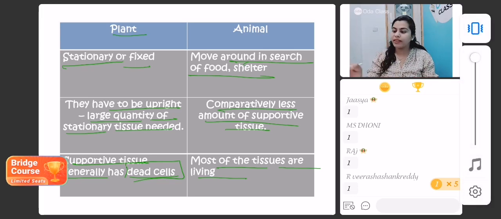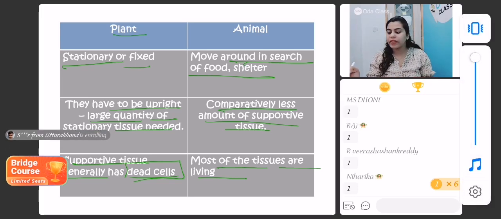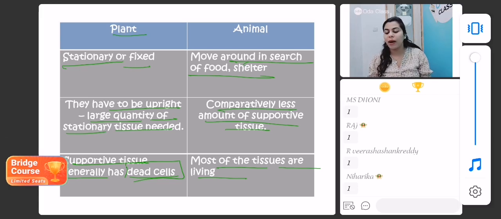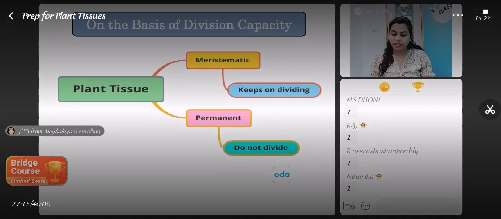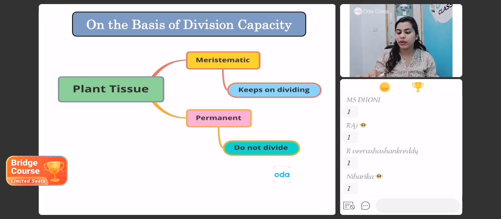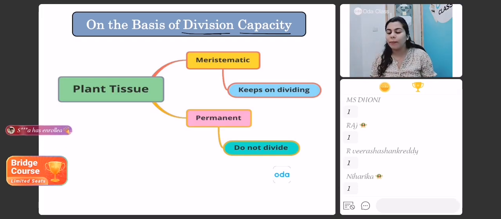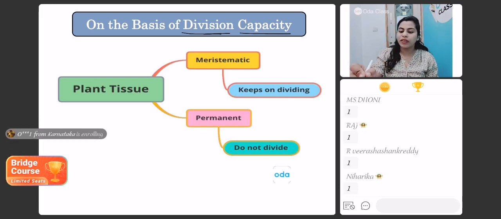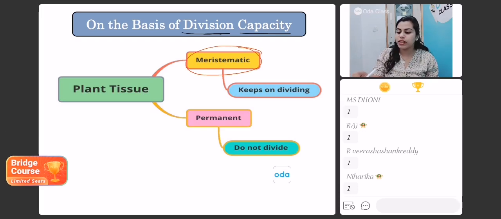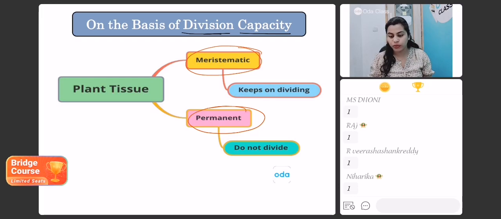Okay, students, if you all are clear, then it's time to move ahead. Let us learn about the plant tissues. The plant tissues are divided into two categories based on the division capacity of the cells. We all know that cells divide and make more and more new cells. This division capacity of the cell gives rise to two broad divisions of the plant tissues. First are the meristematic tissues and the second are the permanent tissues.